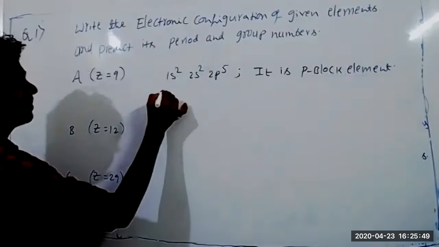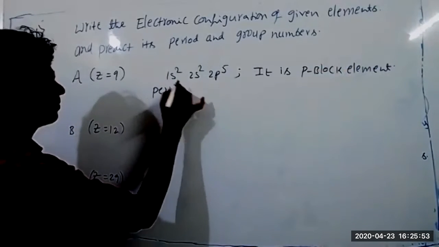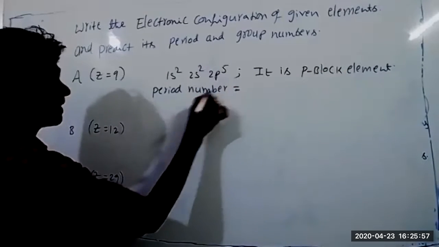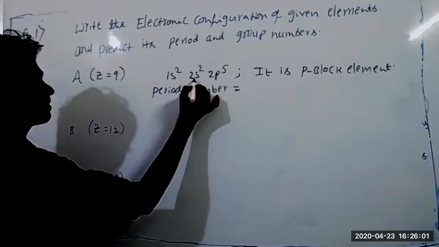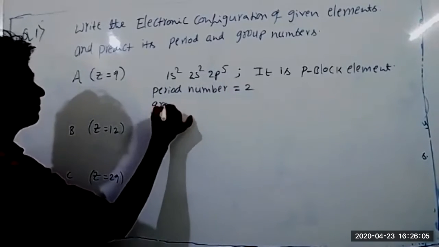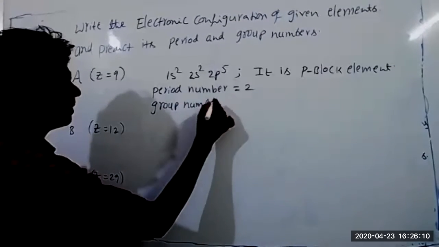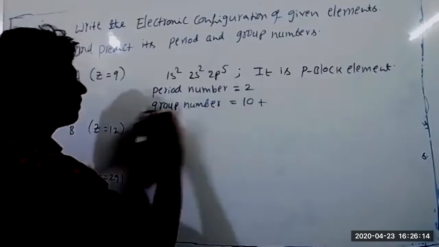Period number: which period? Look at this number: here 1, 2, 2. The highest number is 2, so it is the second period. Group number: how to calculate the group number for a P block element? 10 plus the number of valence electrons.